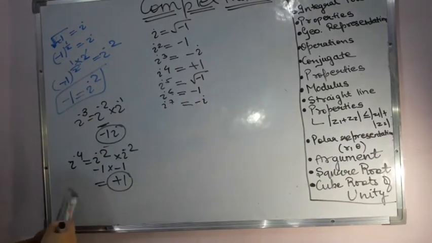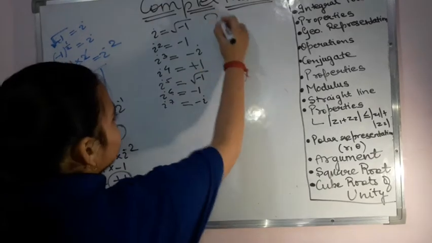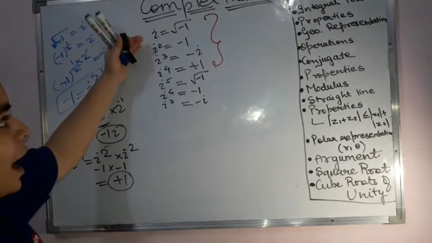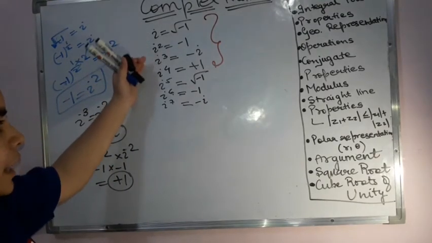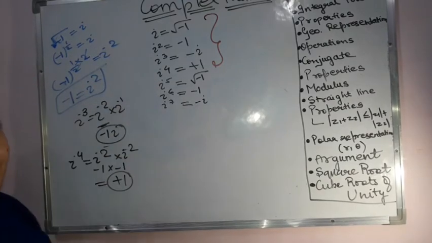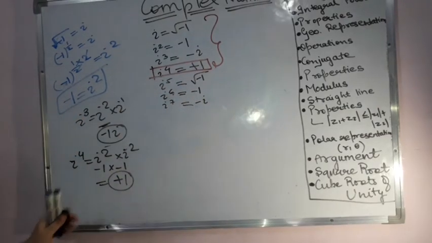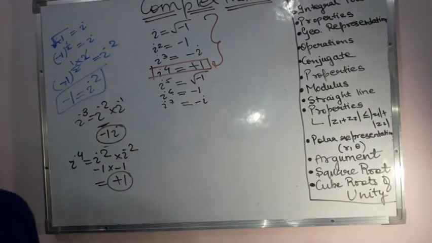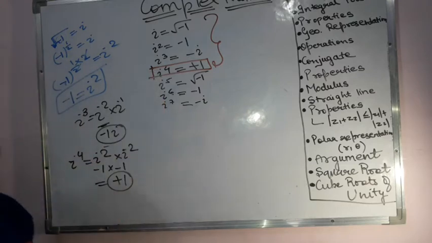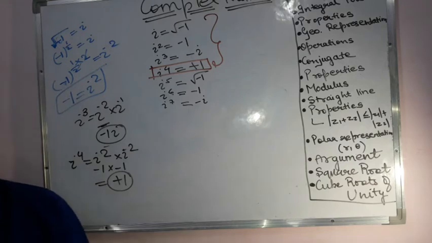That trend says that my values are going to repeat after an interval of 4. See, this was one cycle over here. I was starting from the square root of -1, I got -1, I got -i, +1, and then similarly my values are going to repeat. And just one more thing, when I have i raised to the power 4, I am getting +1. That means whenever I have any number in the power which is a multiple of 4, there I will have the value +1.